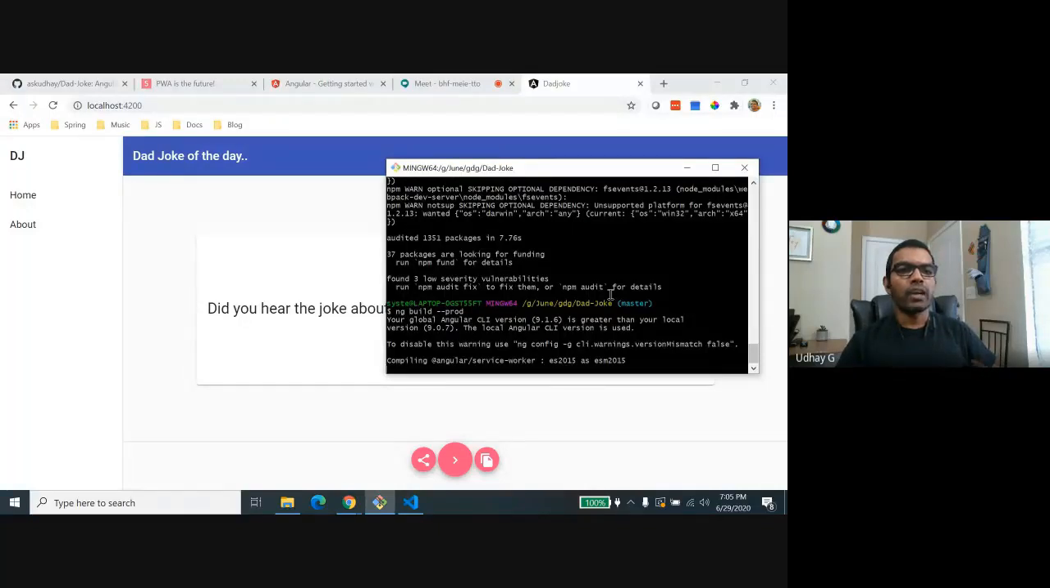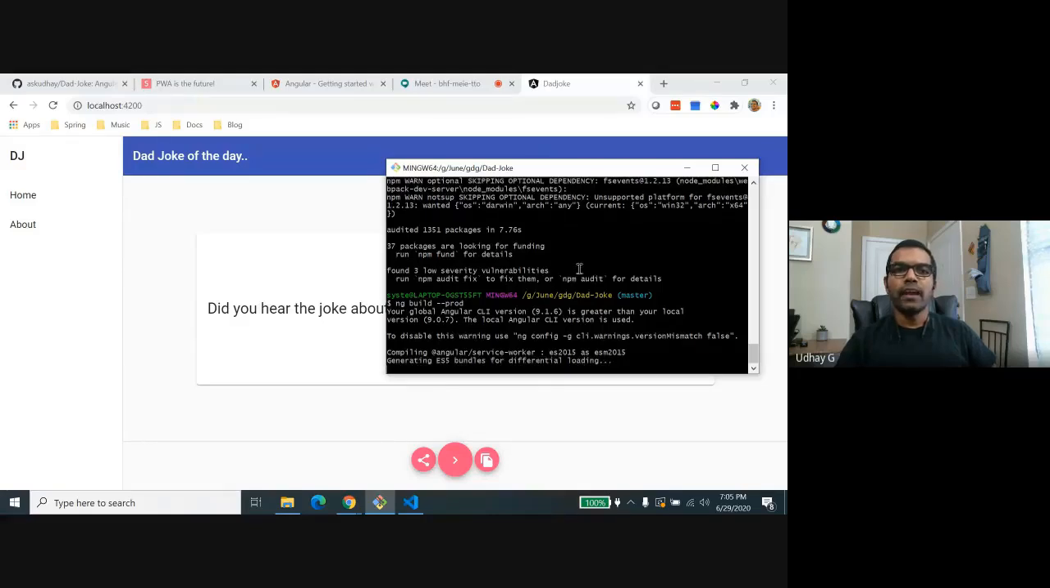And what I'm going to do, I'm going to deploy this code to a remote server. And I'm going to take help of Firebase, which is a Google product again. I'm going to build the code and I'm going to deploy it into Firebase as a web app. That's what I'm going to do at the end of the session. Okay. So just give me a couple of seconds.